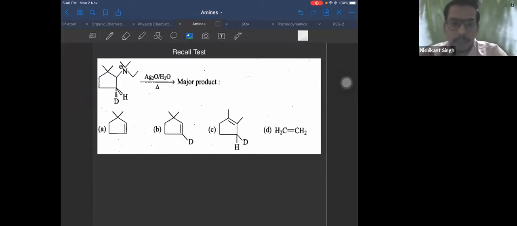So here comes a recall test question for you. It's based on your Hofmann elimination. I'll raise a poll for you. So here comes a poll. Yes, Pranav, you're right.